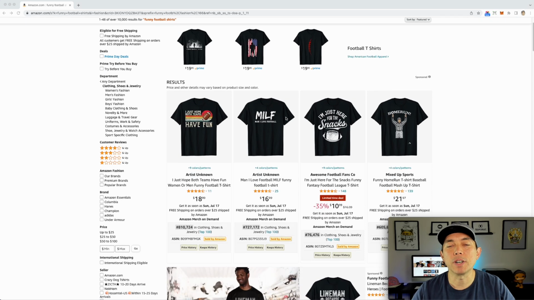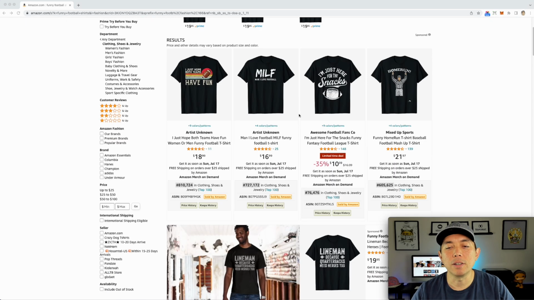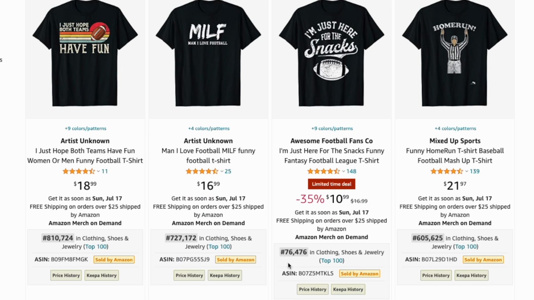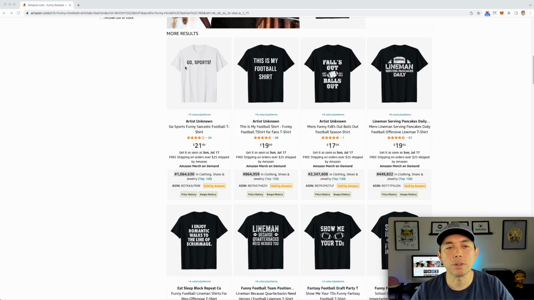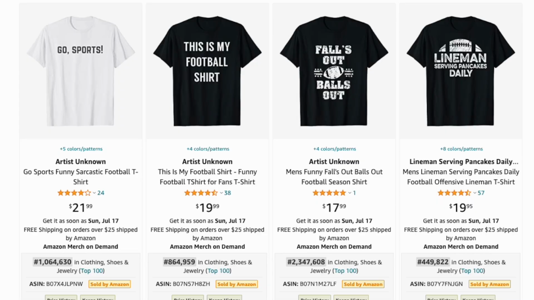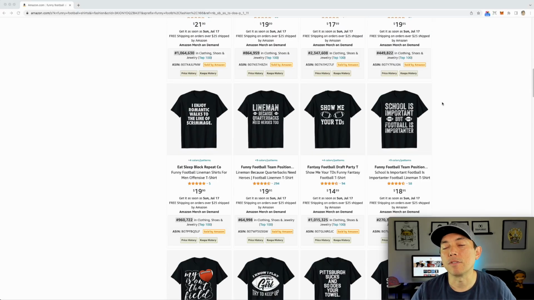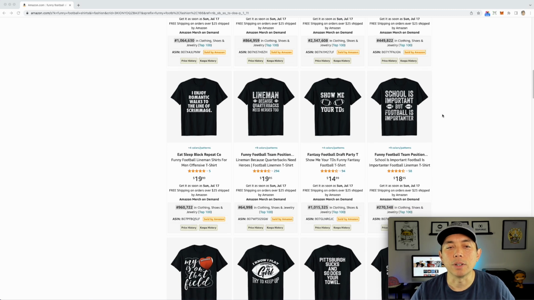It can be whatever funny phrase, funny thing, and you can see that it is selling. So look at these BSRs, under 100,000 here, and let's see, this is just my football shirt, Go Sports, things like that. It's just very safe, very generic. It's not talking about an NFL team, right? It's not doing any of that kind of stuff.